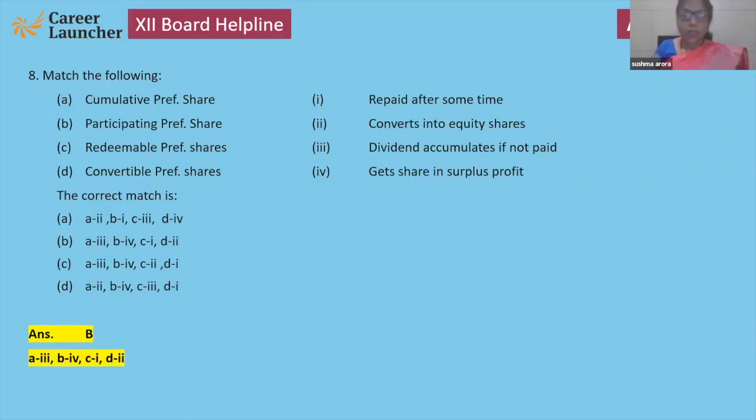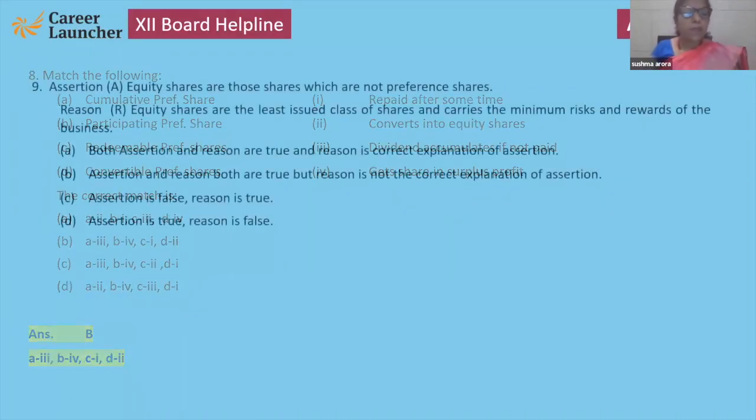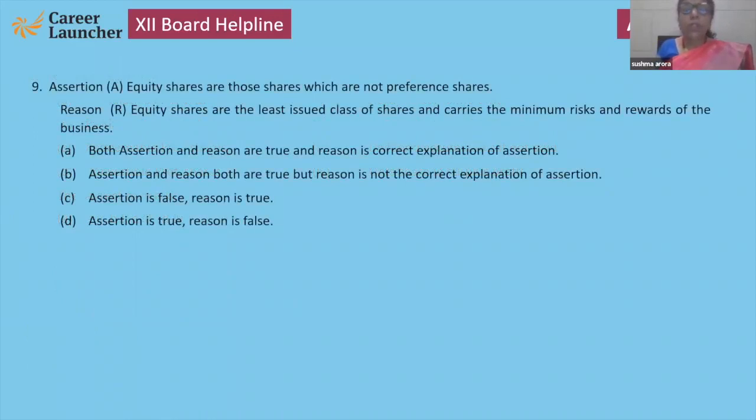Answer B is correct. Next, equity shares are those shares which are not preference shares. Correct. Equity shares are the least issued class of shares, carries the minimum risk and rewards of the business. So we can say that assertion is true, but reason is not true. Reason is false. Because least issued, that line itself is wrong. Carries the minimum risk, also wrong.